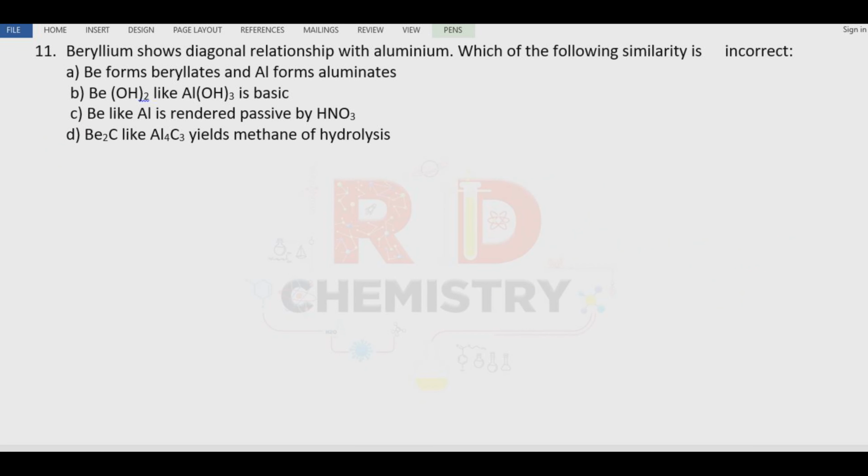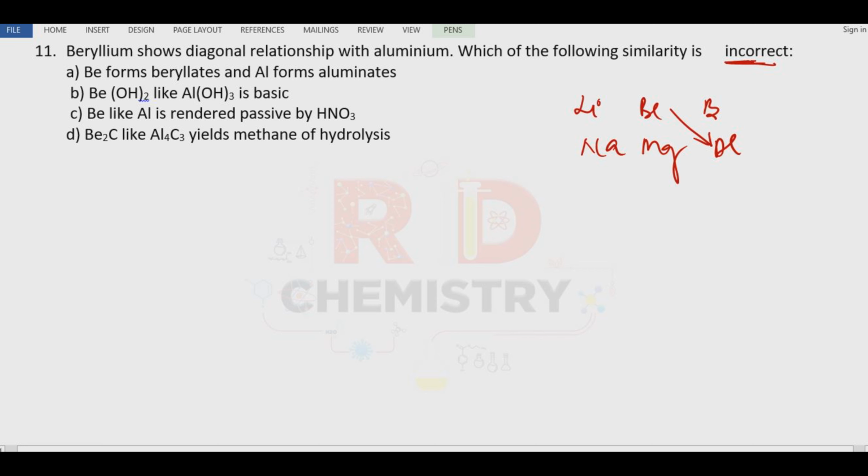Question number 11. Beryllium shows a diagonal relationship with aluminium. Which of the following similarities is incorrect? You have to find the incorrect statement. We have lithium, beryllium, boron along the period, and similarly sodium, magnesium, and aluminium. Beryllium and aluminium show a diagonal relationship.